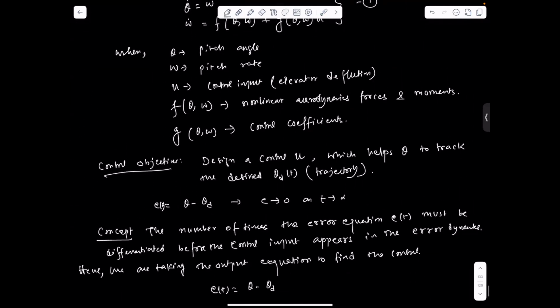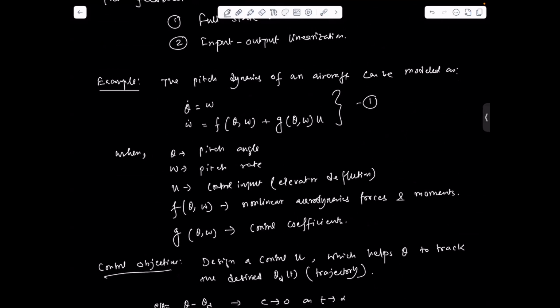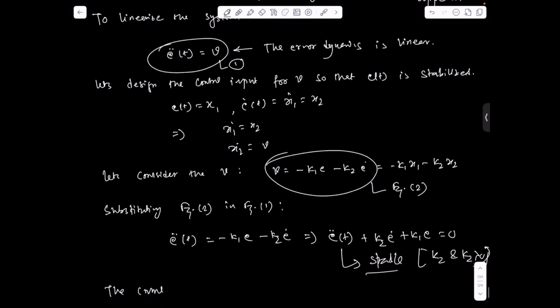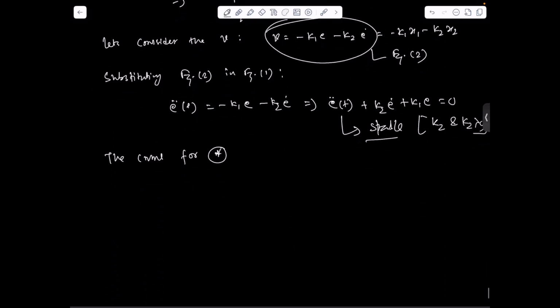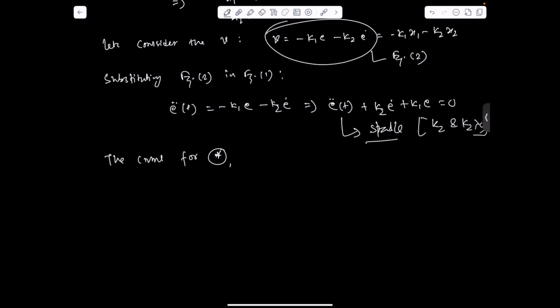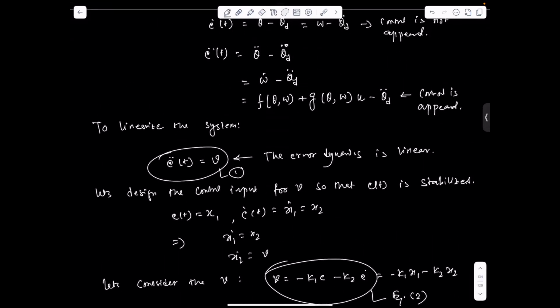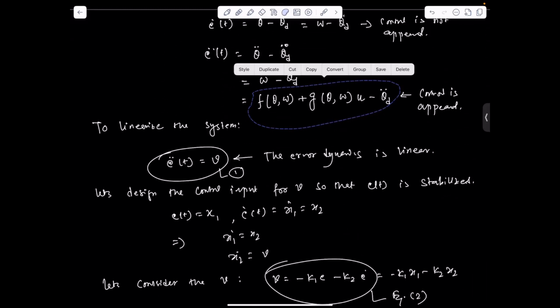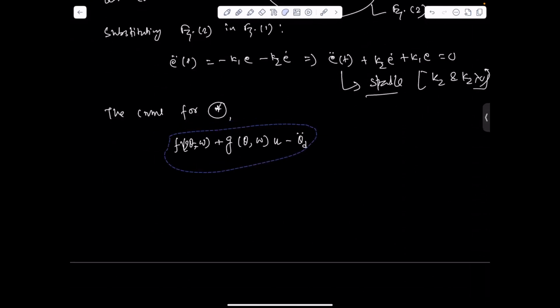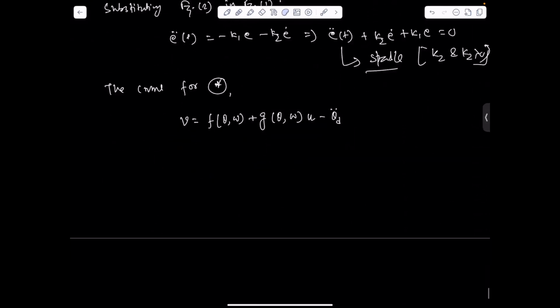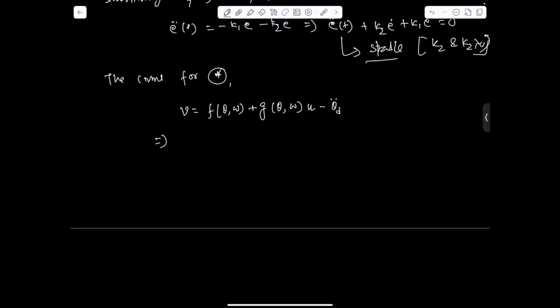Let us define this as star. The control for star, we can write v equal to this full expression. So let me copy it.